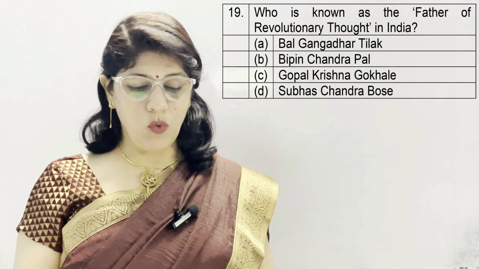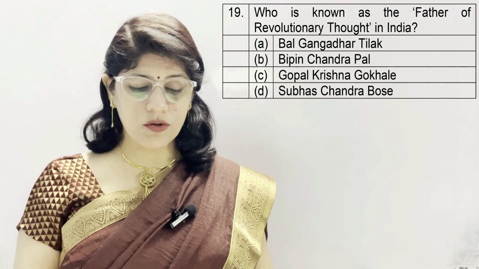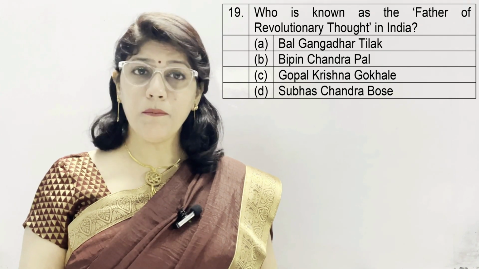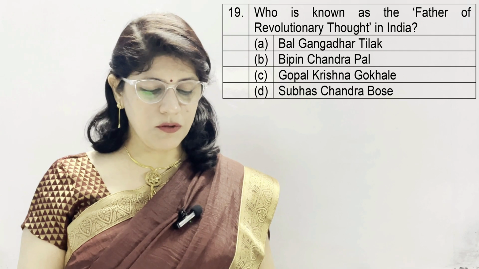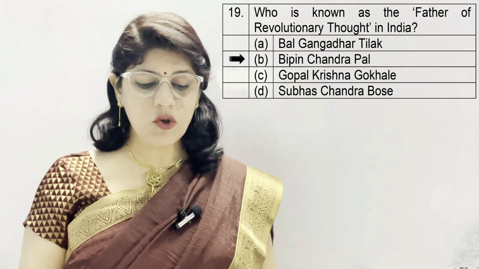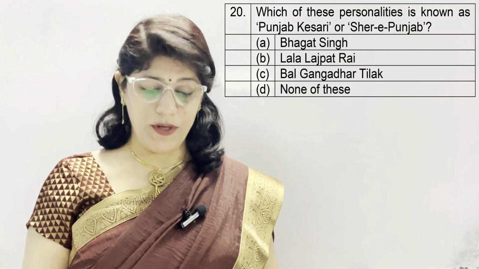Question number 19. Who is known as the father of revolutionary thought in India? A option Bal Gangadhar Tilak, B. Bipin Chandra Pal, C. Gopal Krishna Gokhale, and D. Subhash Chandra Bose, and the correct option is B. Bipin Chandra Pal.